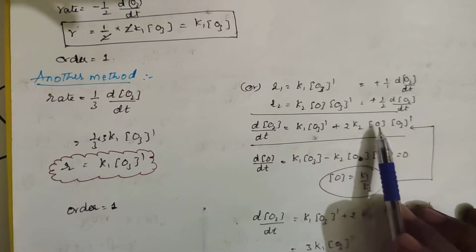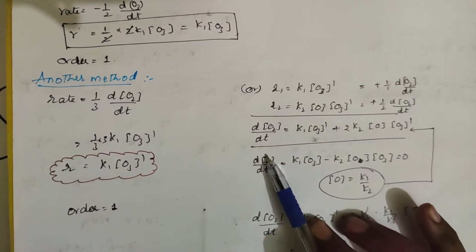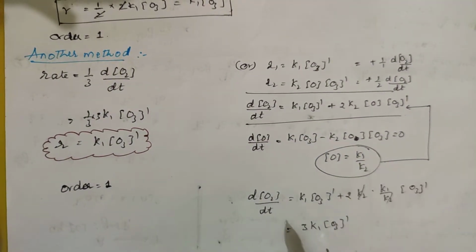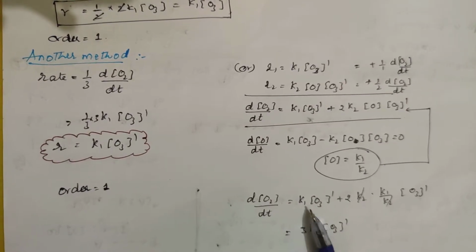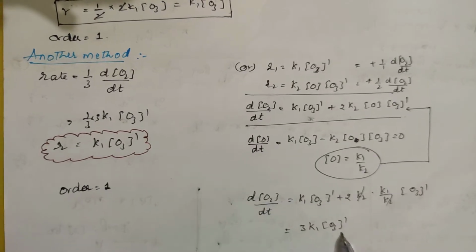Now here the intermediate is present, right? You should remove this intermediate. Already you have calculated [O] as K1 by K2 previously itself. Again if you do, you will get the same. So you substitute this K1 by K2 here. You will be getting 3 K1 [O3]^1.